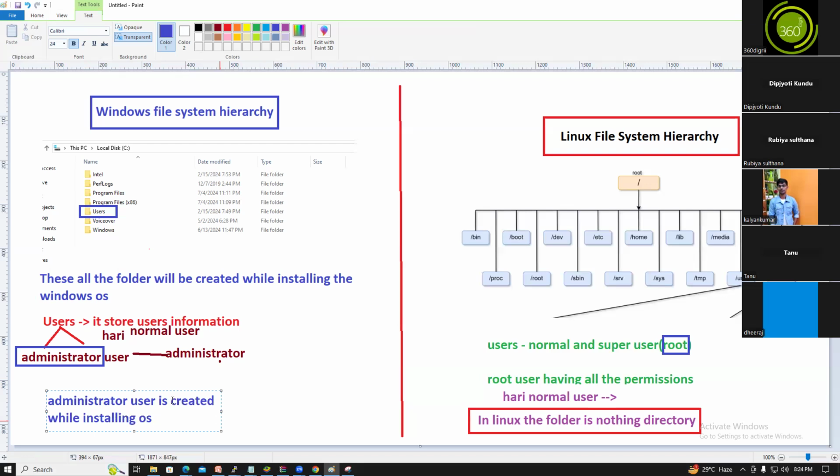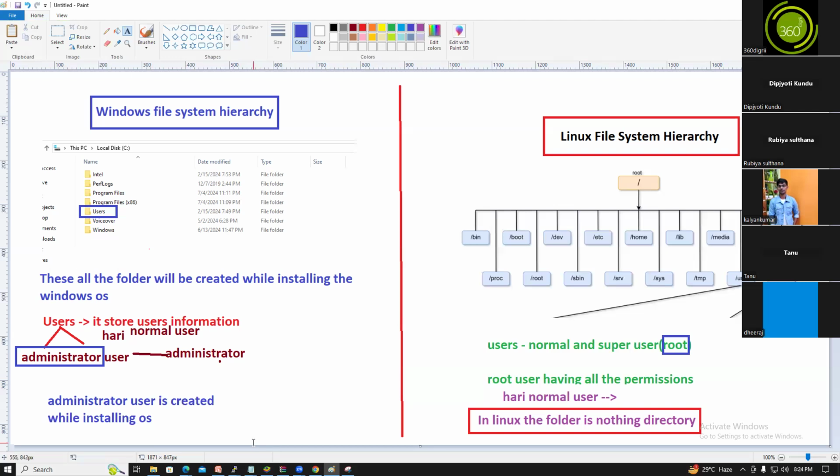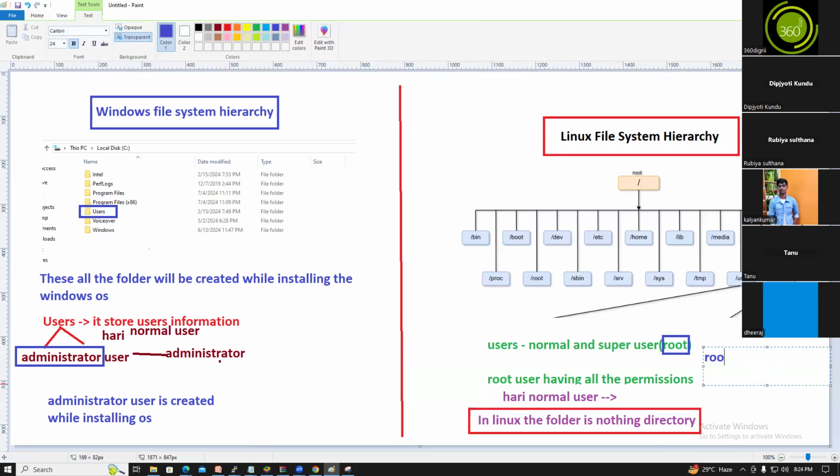The root user is also created while installing the OS.